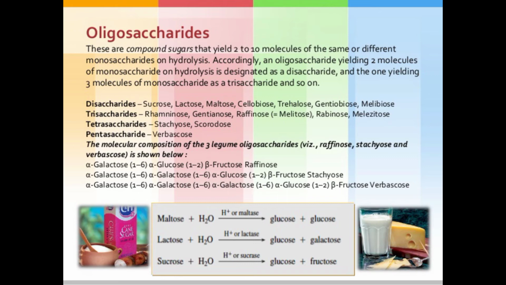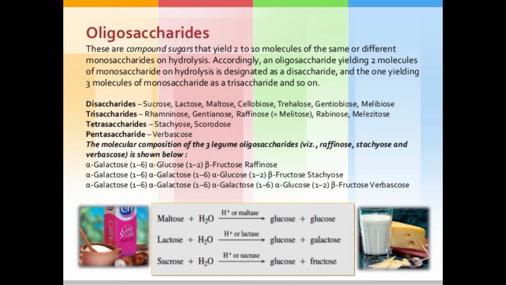So what is meant by disaccharide? A disaccharide yields 2 molecules of monosaccharide on hydrolysis. Examples are sucrose, lactose, maltose, cellobiose, trehalose, gentiobiose and maltobiose. Disaccharides are again subdivided into two parts. The first one is the reducing sugar and the second one is the non-reducing sugar.